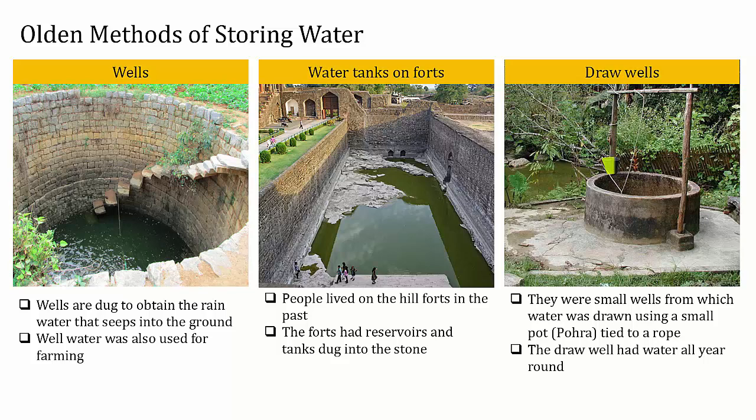Draw wells. There were small wells from which water was drawn using a small pot. In Marathi it was called as pohra, tied to a rope. The draw well had water all year round.